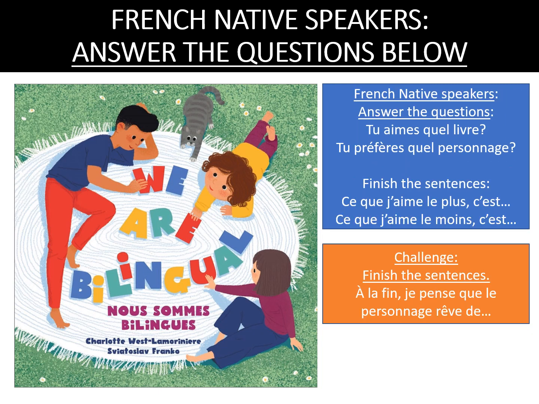And again, French native speakers, you have one more question. Tu aimes quel livre? Tu préfères quel personnage? Finish the sentences with the ones given below. Ce que j'aime le plus, c'est, and then you write what it is. Ce que j'aime le moins, c'est, and then you write what it is. You need to finish your sentence with à la fin, je pense que le personnage, and then you could write.